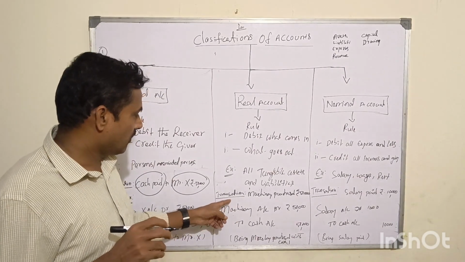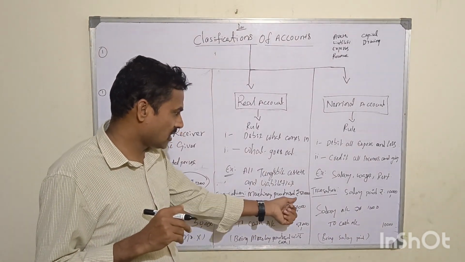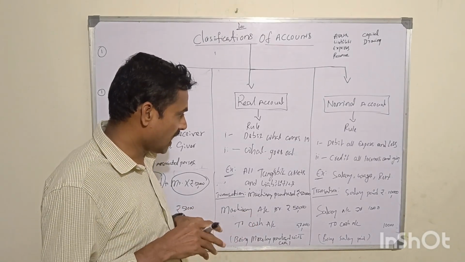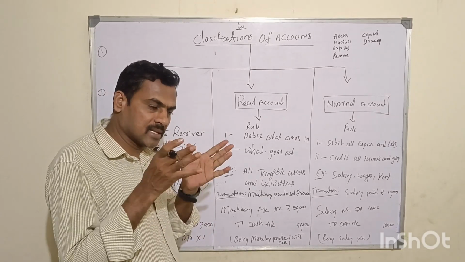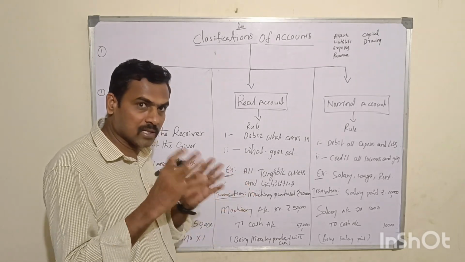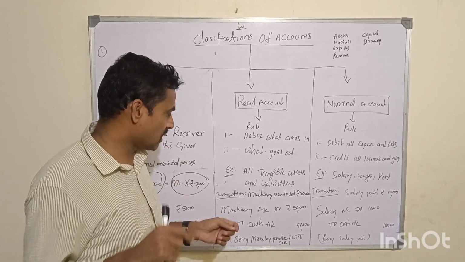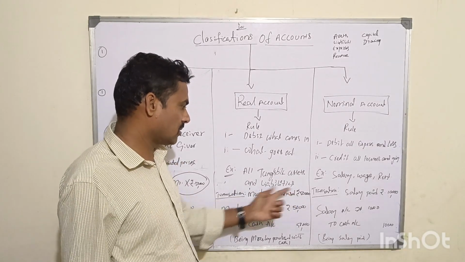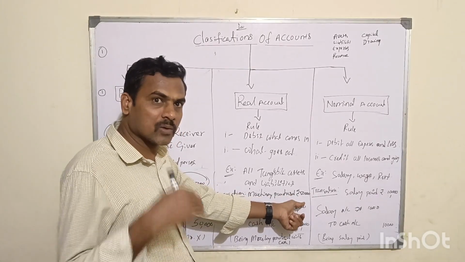So when we want to talk about a transaction, an example: machinery purchased for rupees 50,000. So what is the journal entry? Again, you need to apply the accounting rule here. What is accounting? Accounting is a business language. We need to identify what is a debit and what is a credit, the two aspects, to record the journal entry correctly in the books of the entity. So let's analyze and identify: machinery purchased. What are the two aspects? Machinery and cash. Paid means cash is going out of the business.